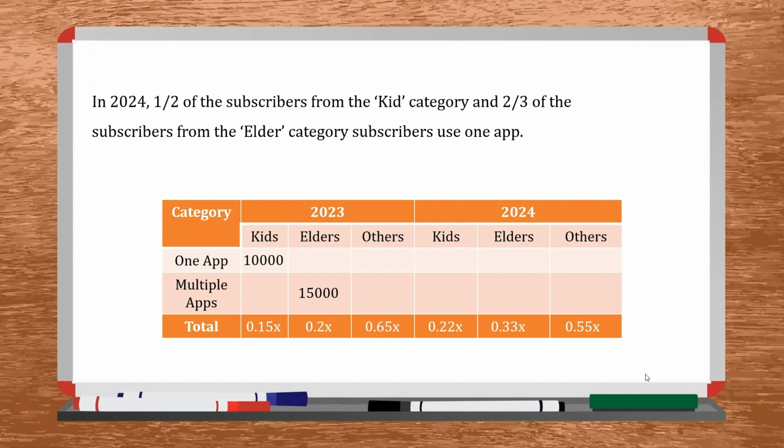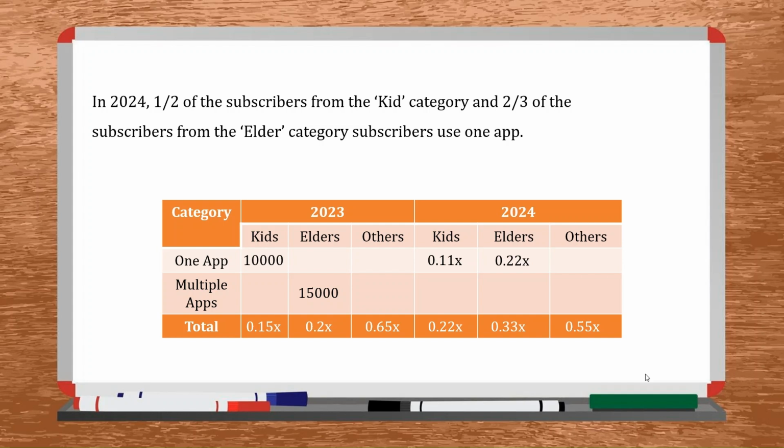Now let's look at the other information. This is in 2024, half of the subscribers from the kids category. So the total of kids in 2024 is 0.22x. So half of that is 0.11x. They use one app, and 2/3 of the subscribers from the elder category. So elders I have 0.33x as the total in 2024. So 2/3 of that would be 0.22x. So all these people are using one app.